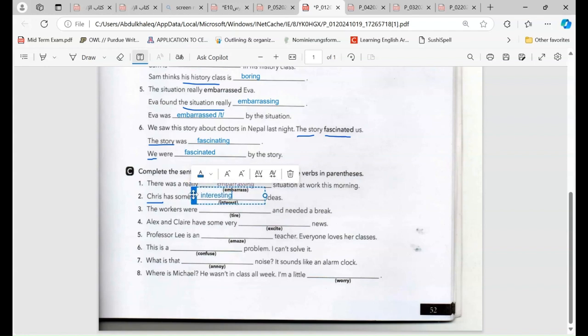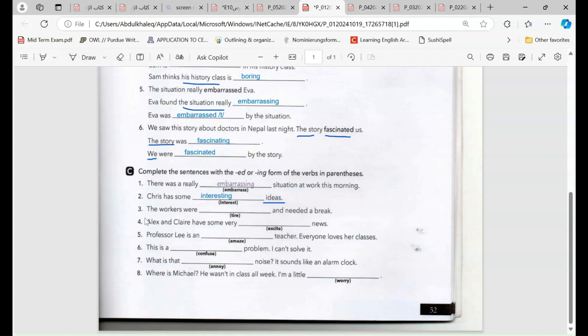We are not talking about Chris. So we have to write interesting ideas. We have to underline ideas because we are talking about ideas. We are not talking about Chris because he has some ideas. So ideas, it is not a person. So we use interesting ideas.